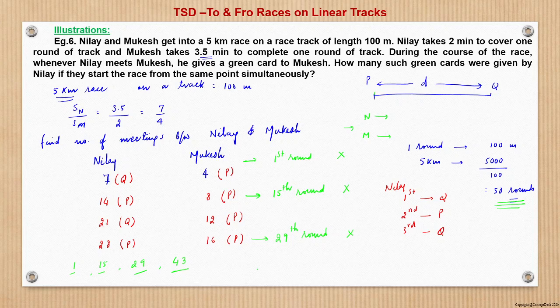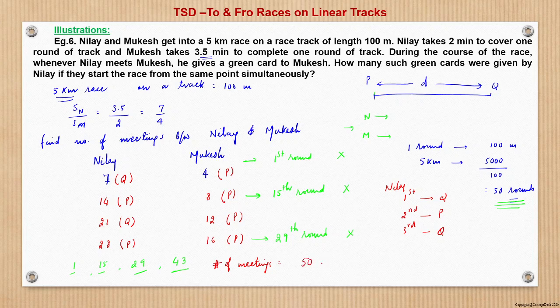What we know is that Nineveh, being a faster runner, will meet exactly one time the slower runner in all of his rounds. So the total number of meetings will be what? Total number of rounds, that is 50.